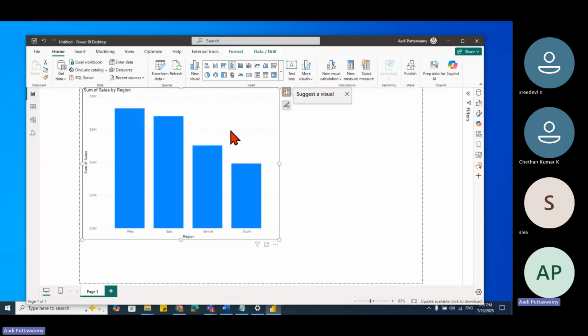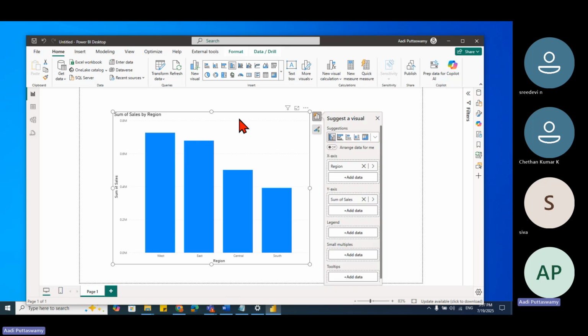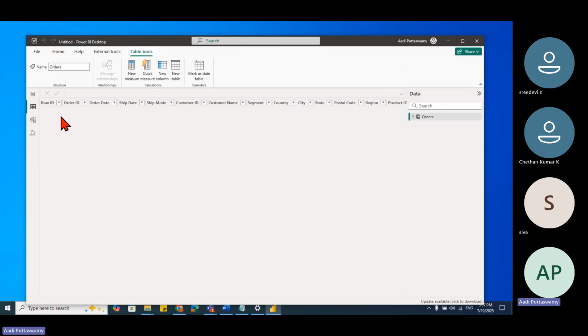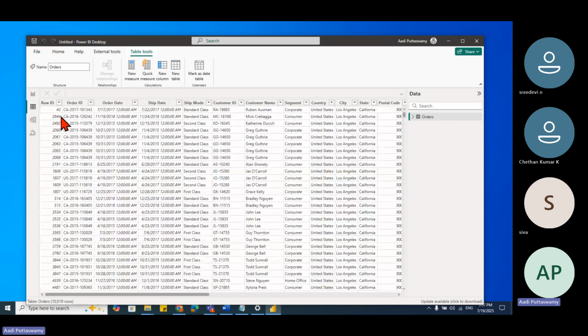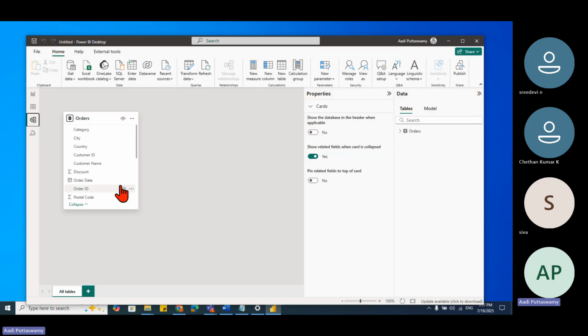Can you see this? This is called the report view, where I can create reports, multiple reports. You can create any number of reports you want. This is where we'll be creating the reports. Next, table view. Whatever tables we have imported from any data sources will be available here, so we can read the data. Understood? Okay.